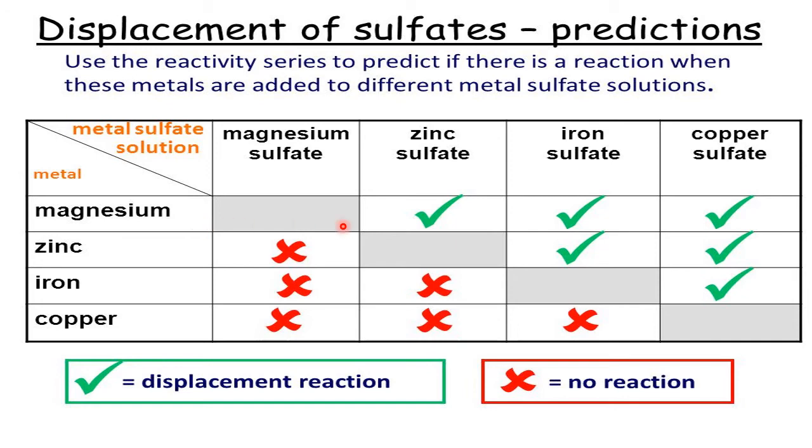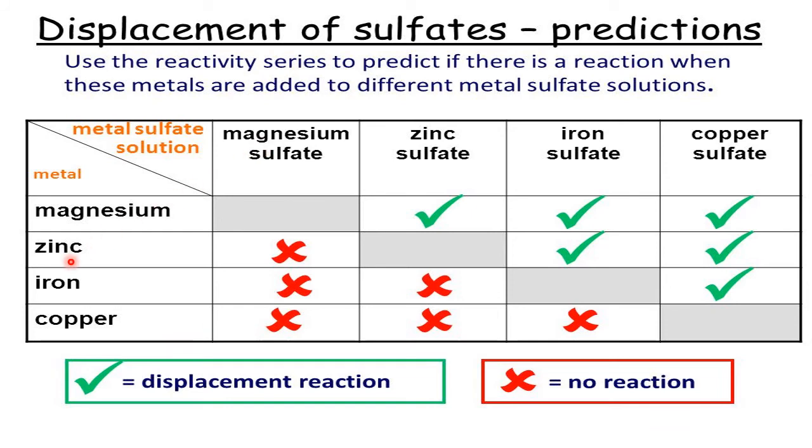Magnesium with copper sulfate. Magnesium is very reactive, so this will happen. Tick mark, right mark. Now zinc with magnesium sulfate. If the free metal is more reactive than the combined metal, then the reaction happens.